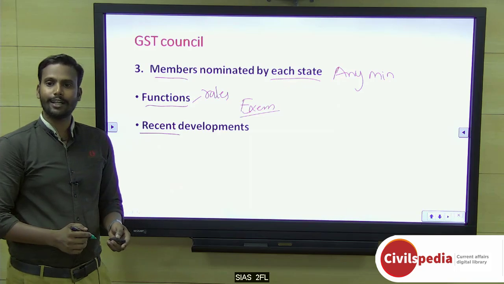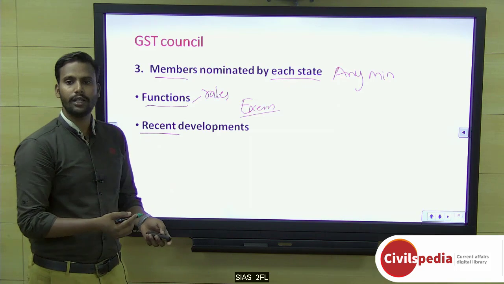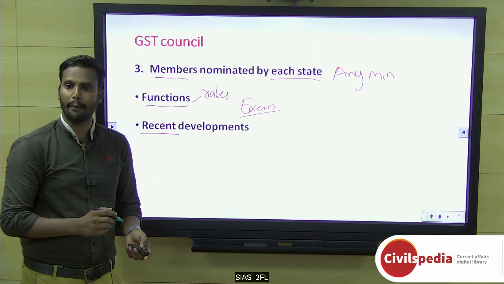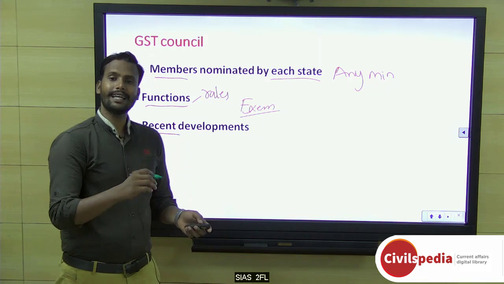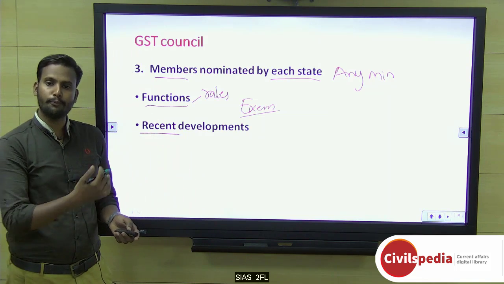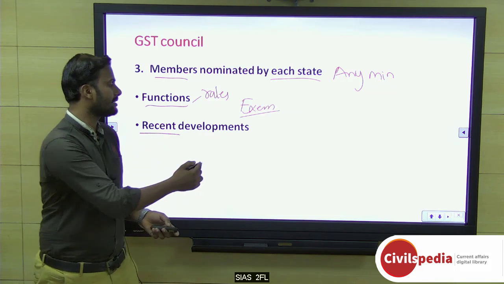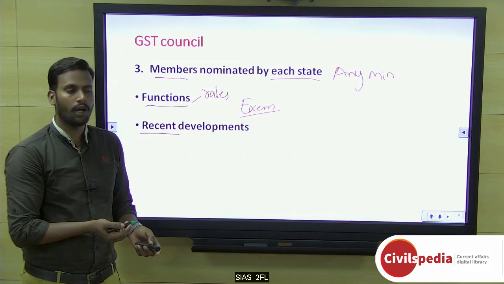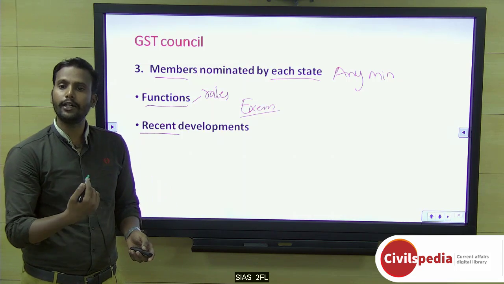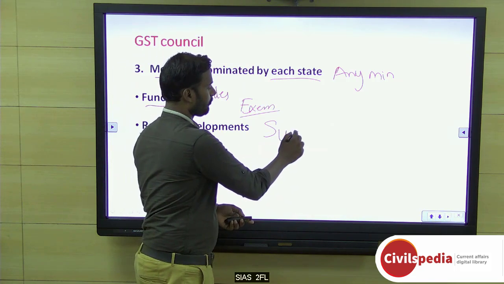Recent development. Last week there was a GST Council meeting. In this, cesses were subsumed by the overall GST, except petrol and other cesses like the tobacco cess. But there is a discussion to introduce a sugar cess.